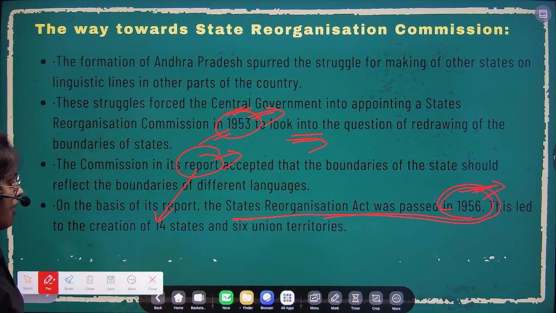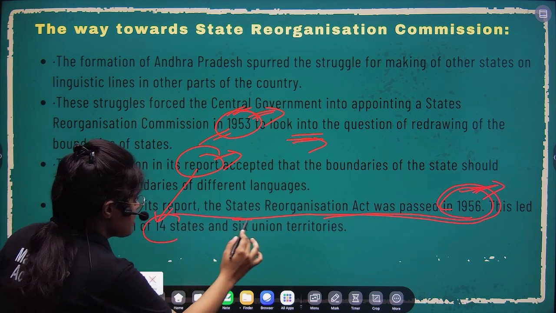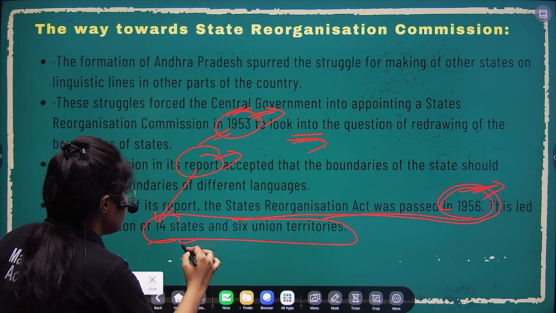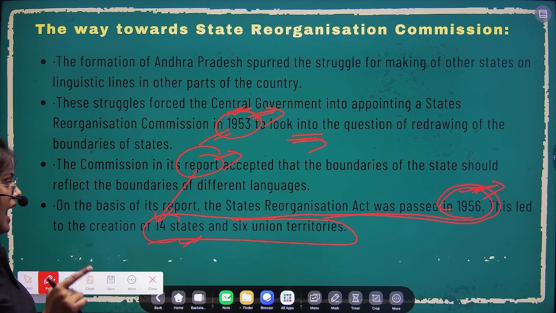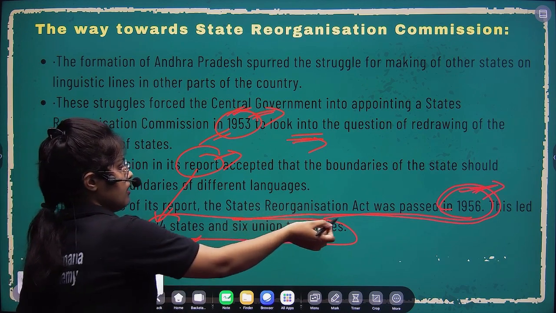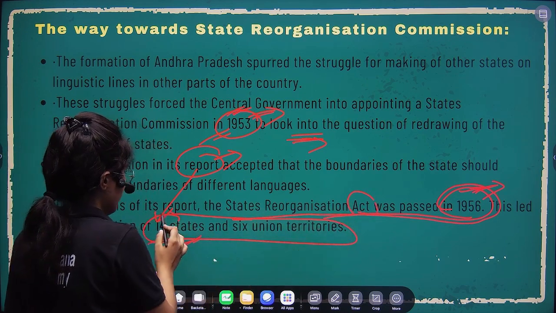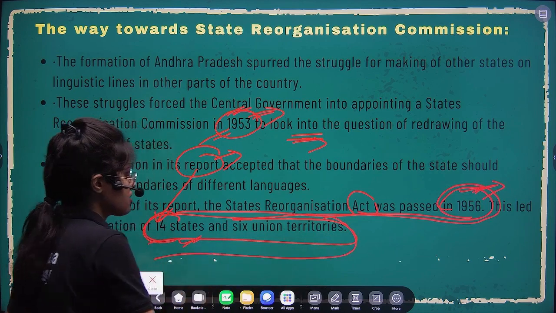And after passing the 1956 Act, the creation of 14 states and 6 union territories was made, right. So when the State Reorganization Commission was formed, after this we had these 14 states and 6 union territories.